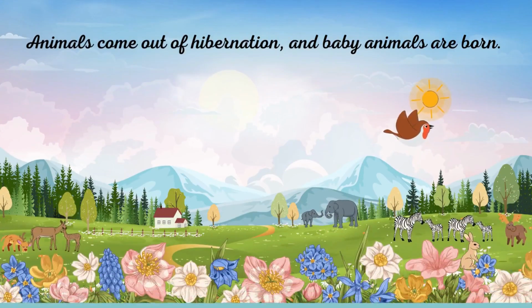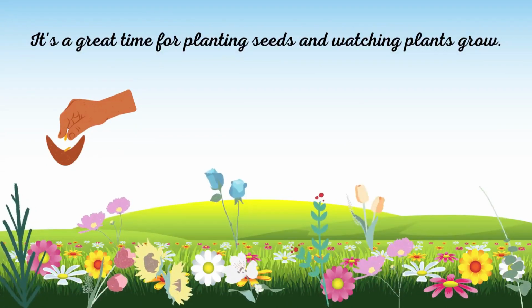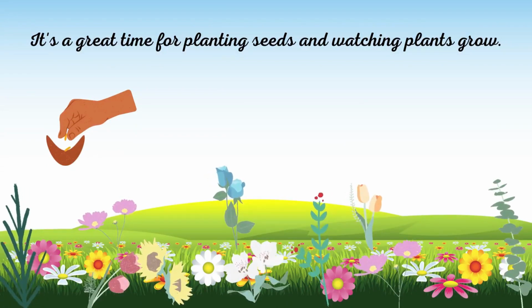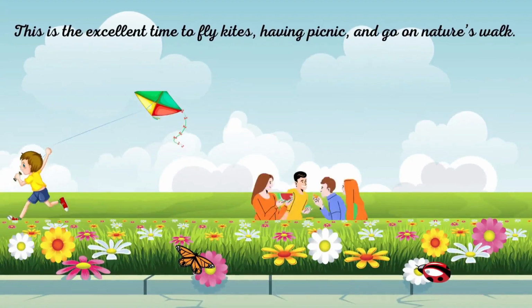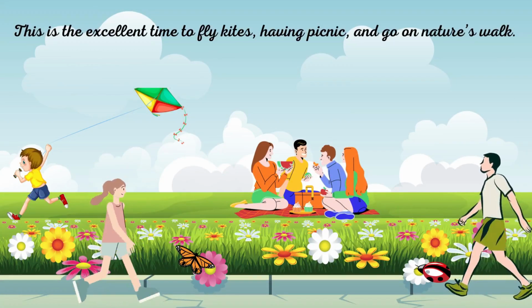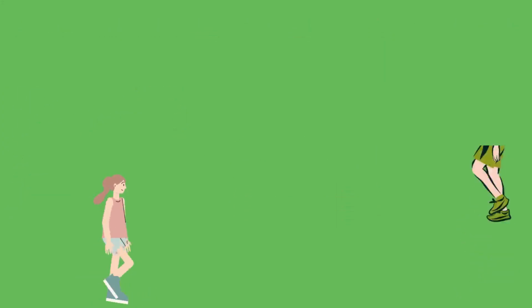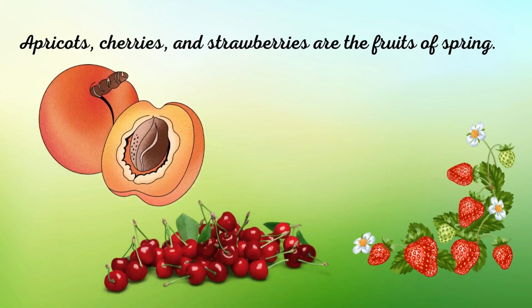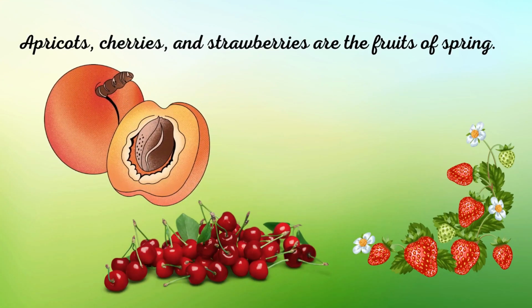Animals come out of hibernation and baby animals are born. It's a great time for planting seeds and watching plants grow. This is an excellent time to fly kites, have picnics and go on nature walks. Apricots, cherries and strawberries are the fruits of spring.